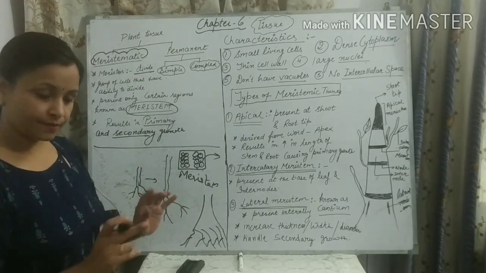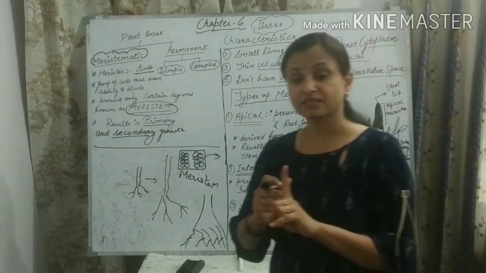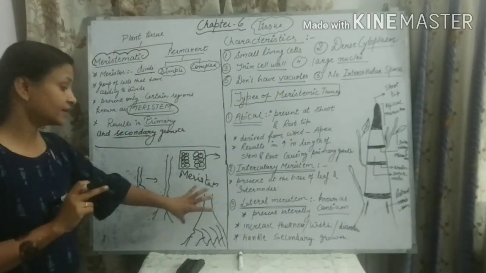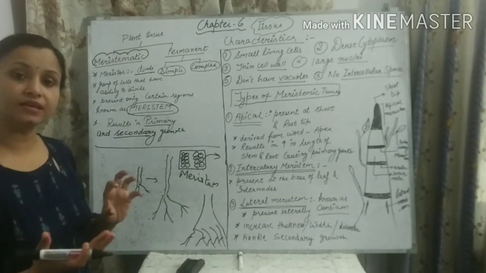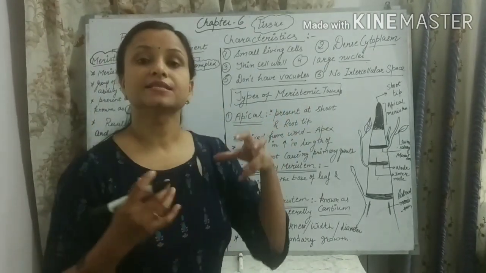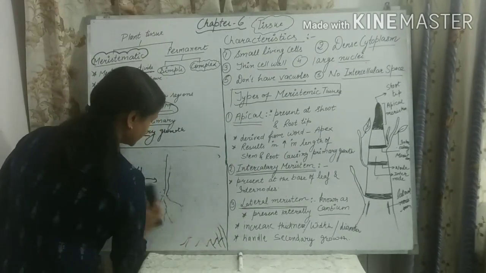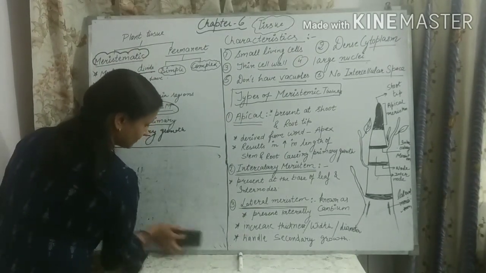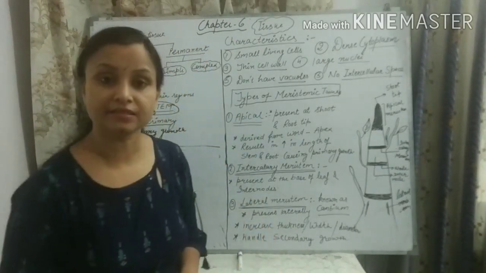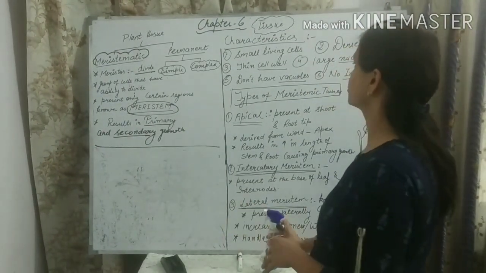Is it clear to you, students? First one, the basic character of meristematic tissue is that the meristematic tissue generally divides throughout their life, and the second, that it results in the growth of the plant, primary growth of the plant and secondary growth of the plant. I hope that you all have understood about this. So now we will come to the next thing, that is about the basic characteristics of meristematic tissue. What are the basic characteristics of meristematic tissue?